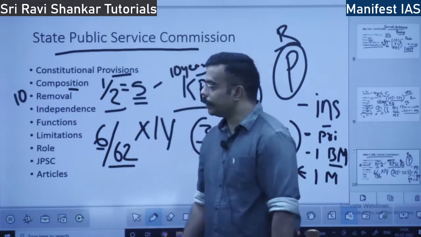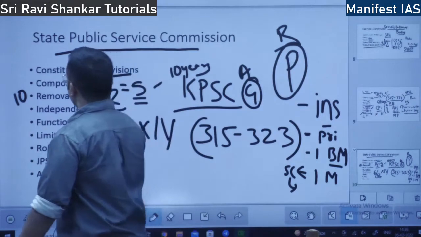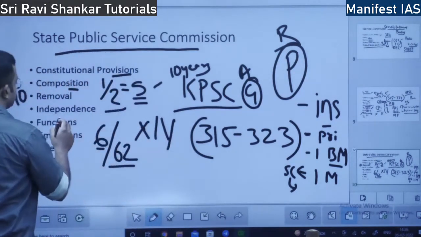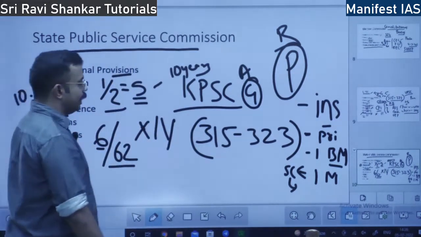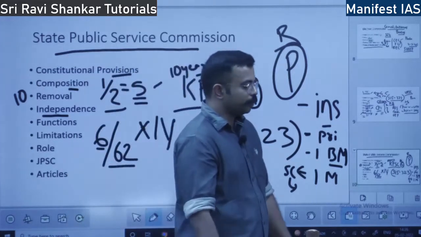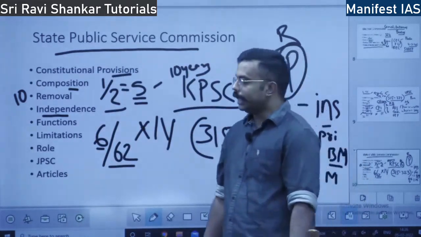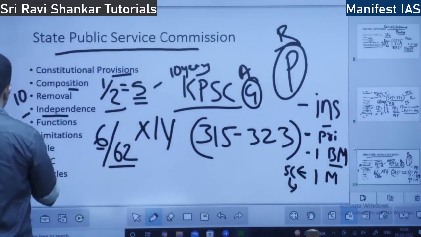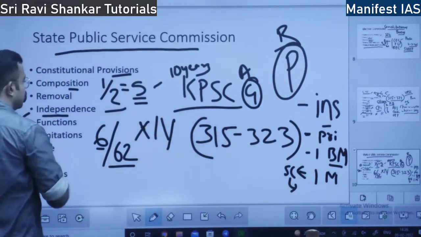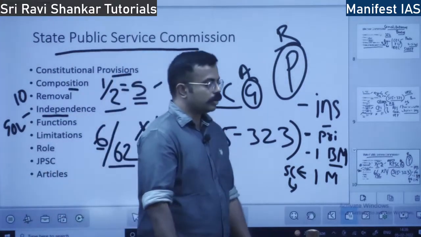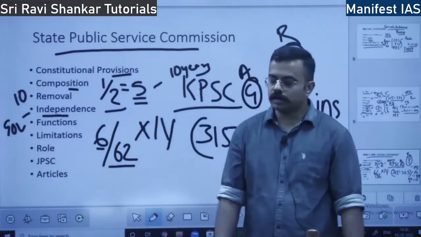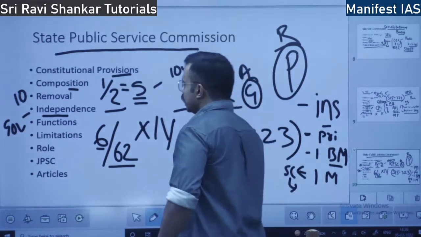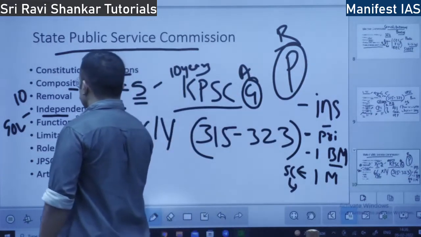Okay. So independence: how is the independence of this State Public Service Commission ensured? Independence means what? Independence from whom? Independence from the government. The government should not meddle, that is, the government should not have its say in the appointment or functioning.